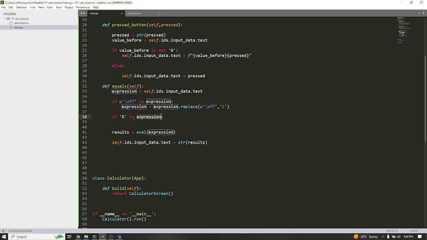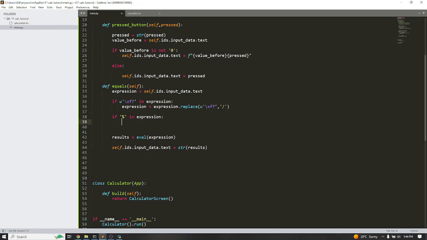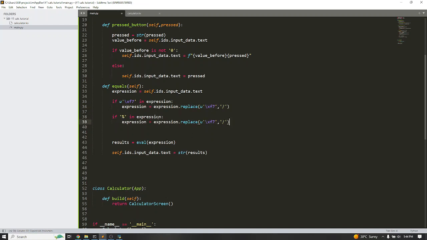That's all. So if there's a percentage sign in the expression here, then again I just want to replace. Okay, so I'll just copy this and then paste here. If there is not a percentage, this is false, and then this will not be evaluated and nothing will happen.